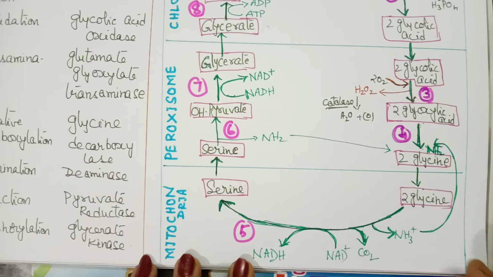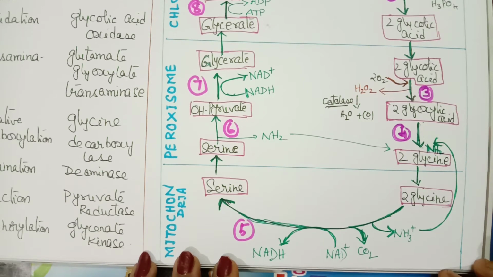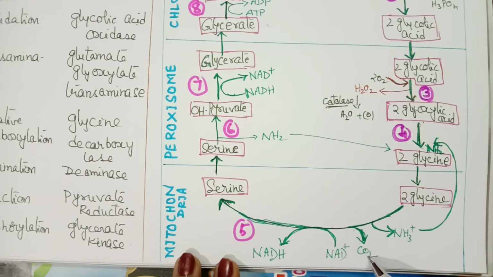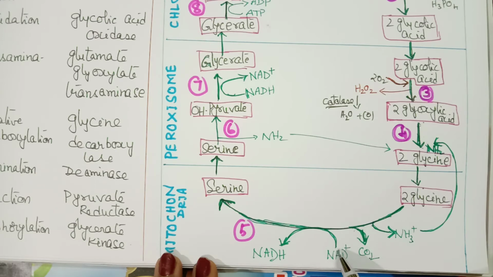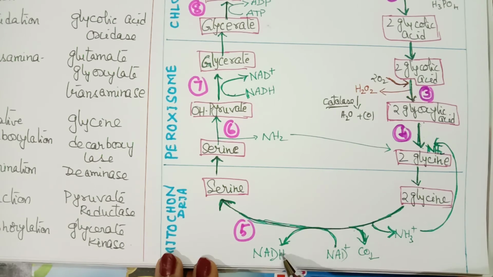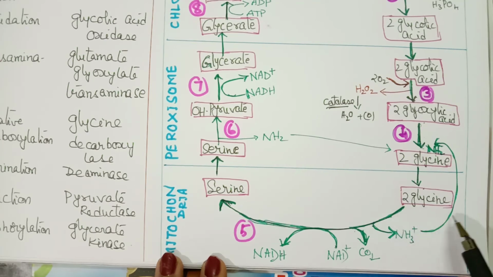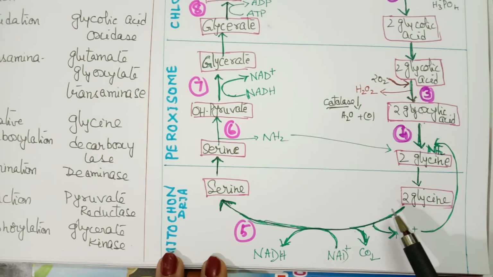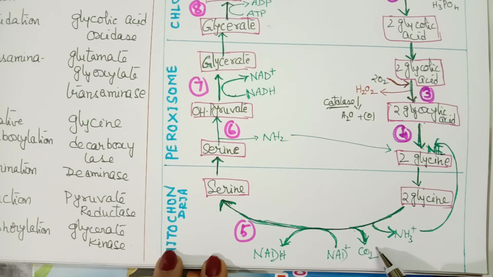In the process, what is happening? We find carbon dioxide is liberated, ammonium ion also is liberated, and there is reduction of NAD to NADH. That means glycine is losing a proton, undergoing oxidation, and also decarboxylation, with removal of carbon dioxide as well as ammonia.